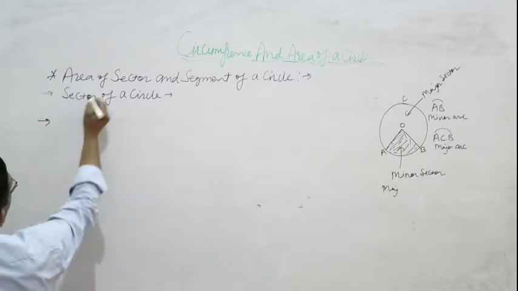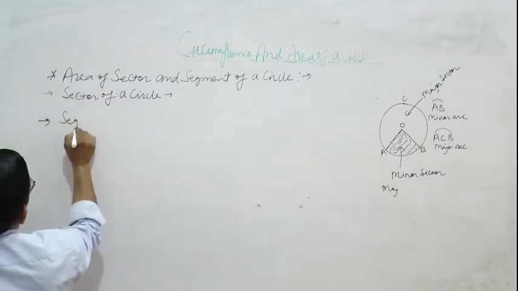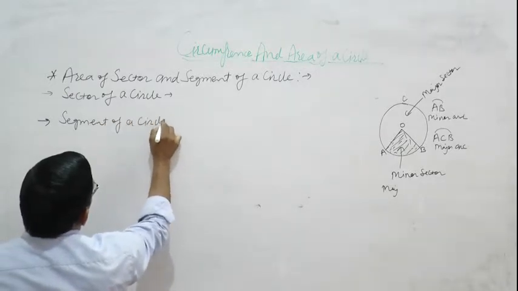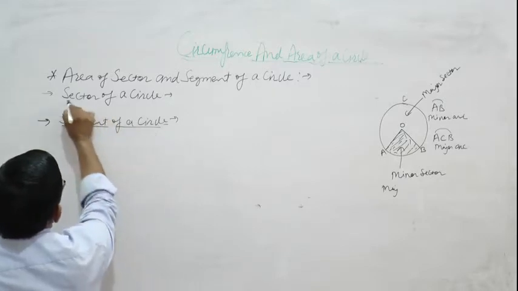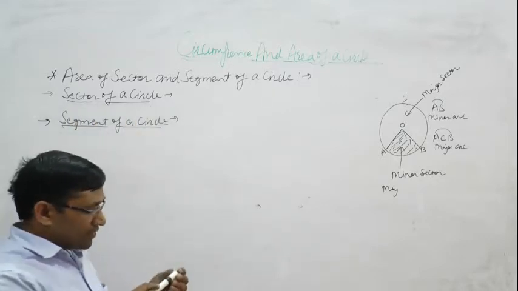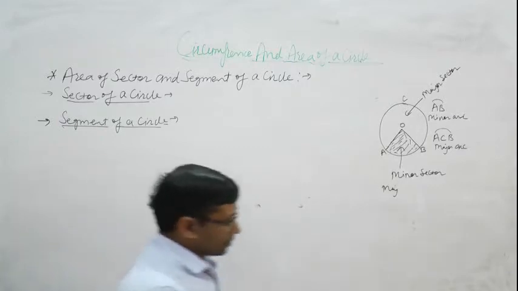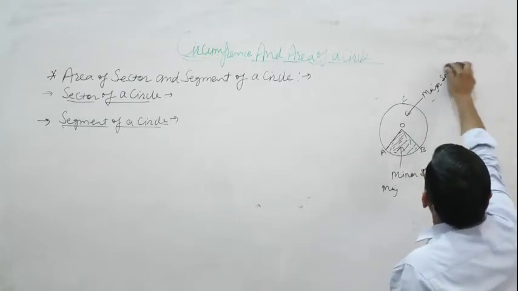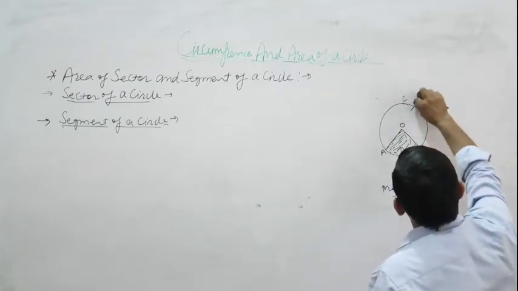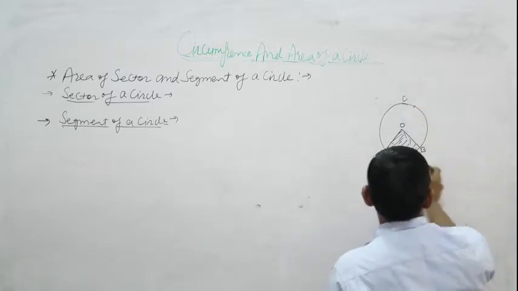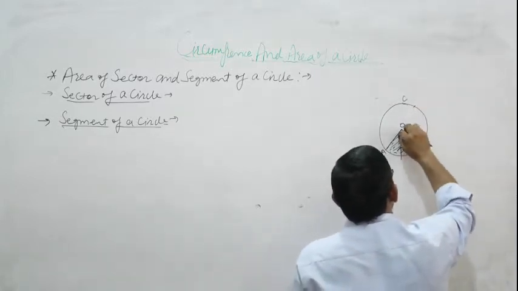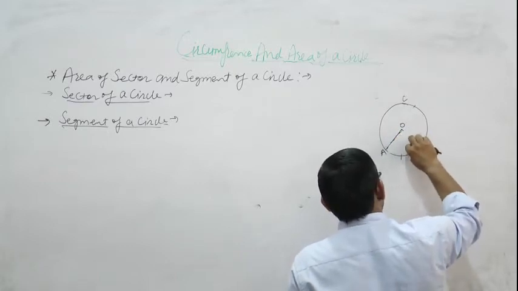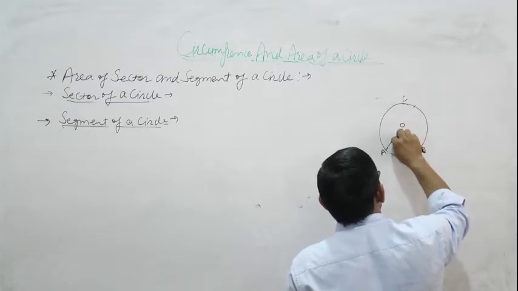Then segment of a circle. For segment of circle, first we know what is chord. What is the chord? Chord intersects the circle at 2 points.